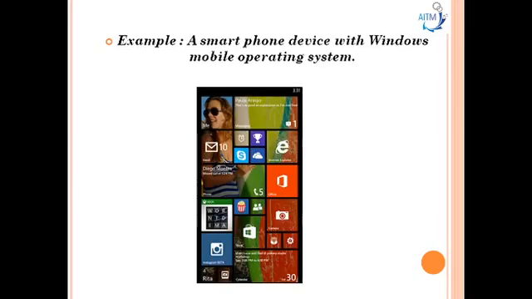Now going to another example, a smartphone device with the Windows mobile operating system. Let's see how memory plays an important role in designing it. This embedded system requires a minimum of 64 MB RAM and 128 MB ROM for running Windows mobile. Indeed, we require extra RAM and ROM for running user applications. So while building the system, count the memory requirement so that we don't end up in a situation where we don't have sufficient memory to install and run the user applications.